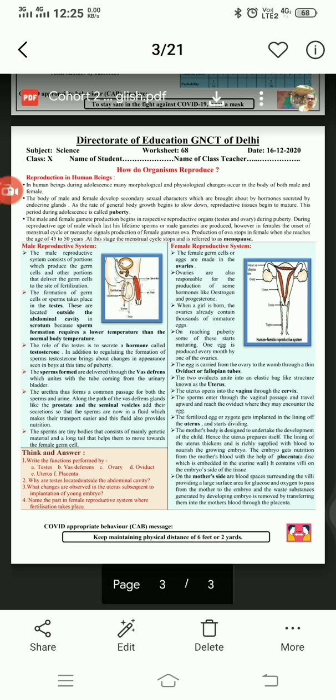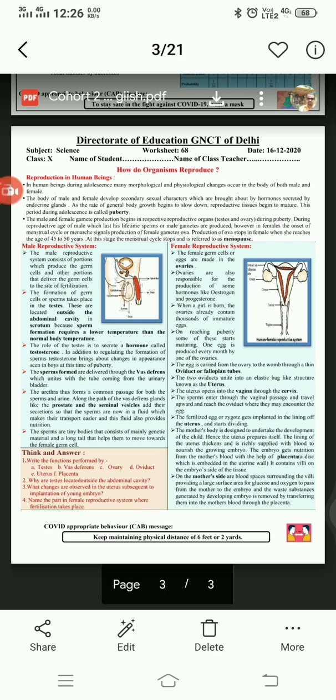Ovulation starts, the female gamete, that is the egg, becomes mature and is released into the genital organs in the female. This starting of the menstrual cycle is known as menarche.